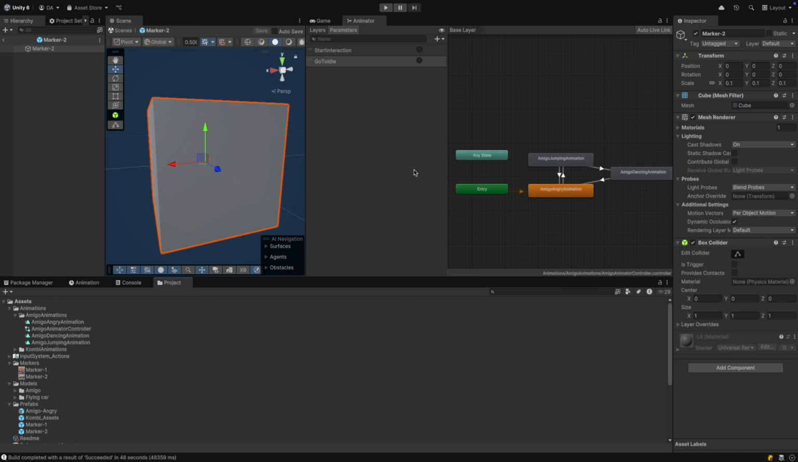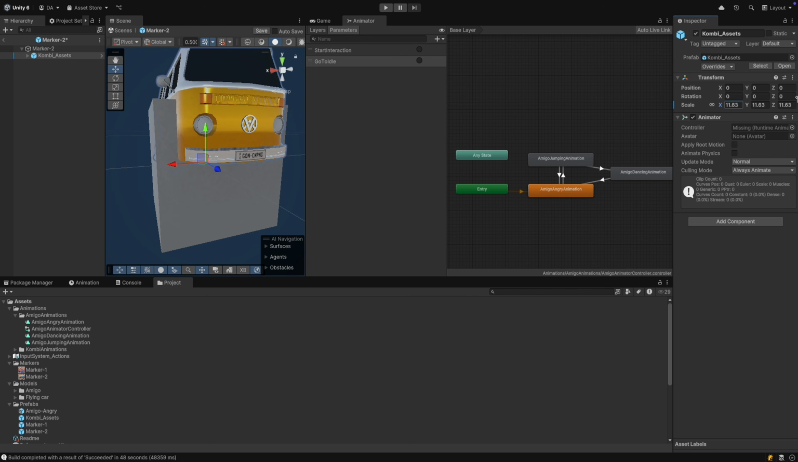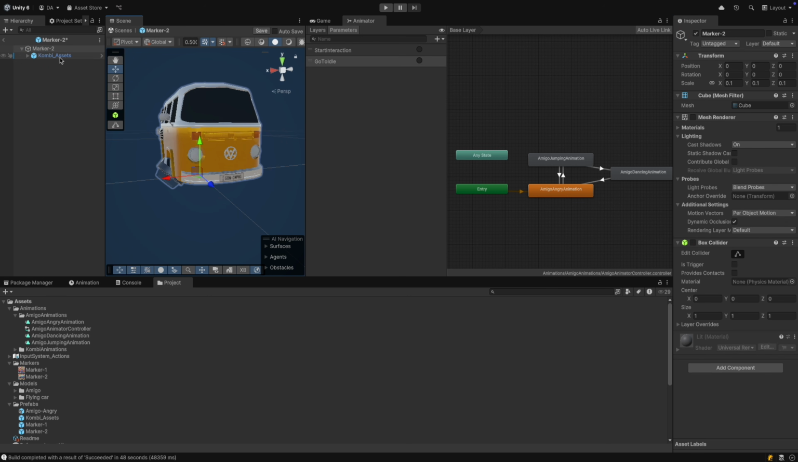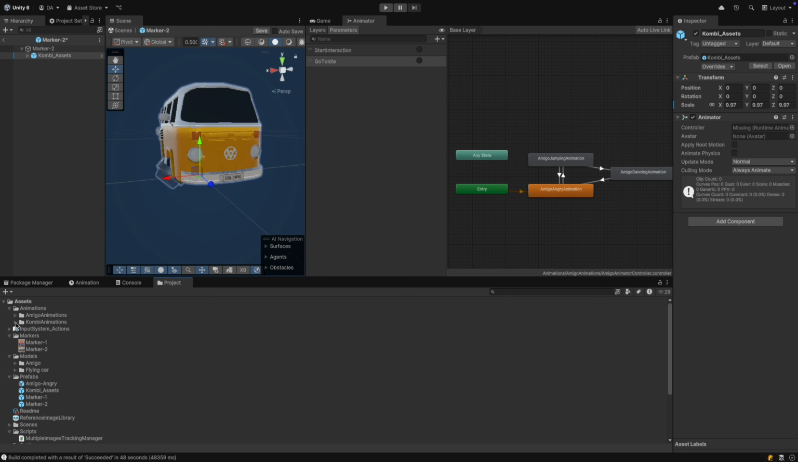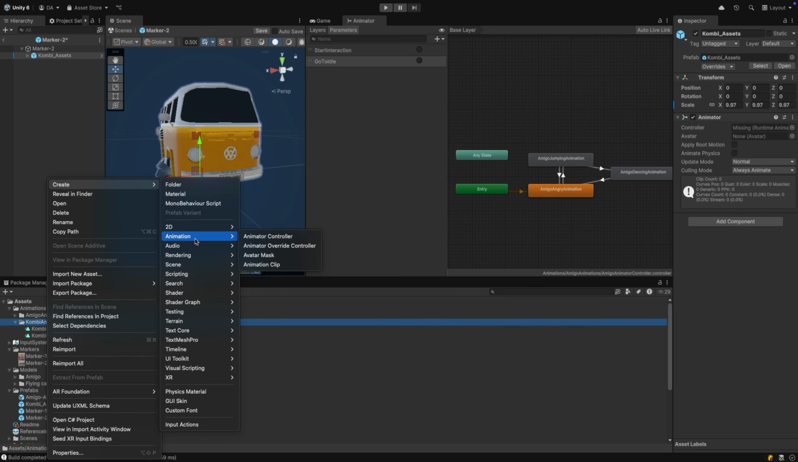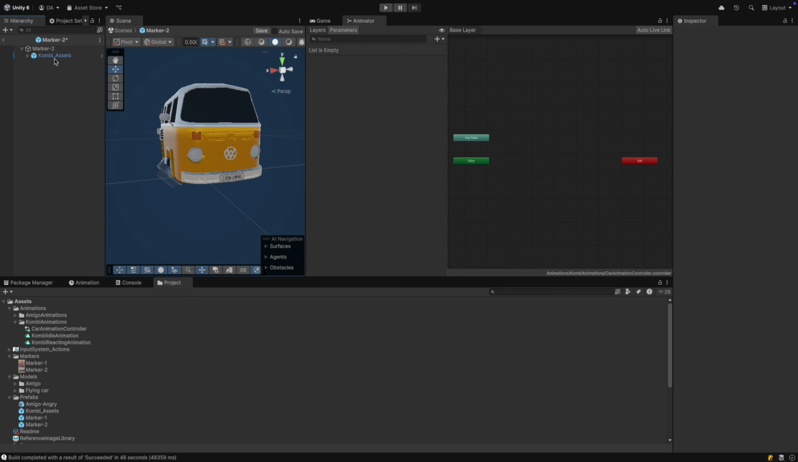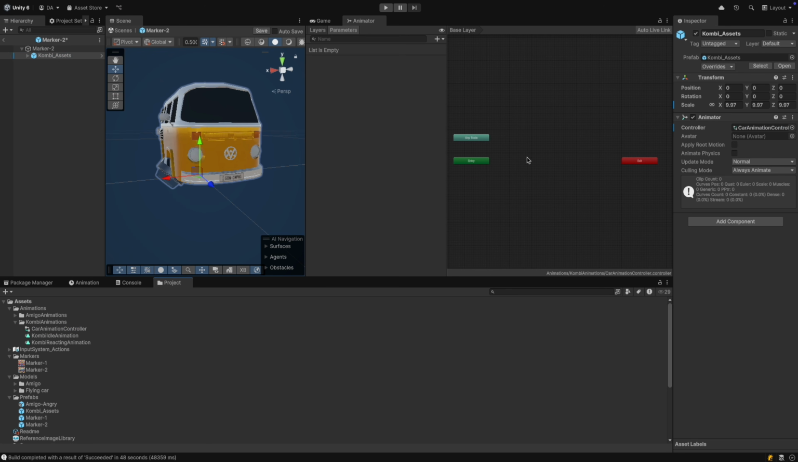In Marker 2, drag the Combi assets from the Prefabs folder. Let's adjust the size of the cube without moving it. Deactivate in Marker 2 the Mesh Renderer and Box Collider. Select Combi assets. In the Animations folder, check Combi Animations. Create inside an animator controller named Car Animation Controller. Drag the controller to the controller slot.